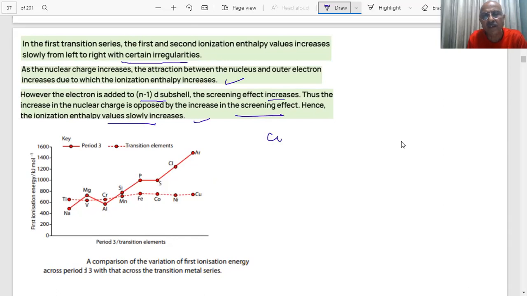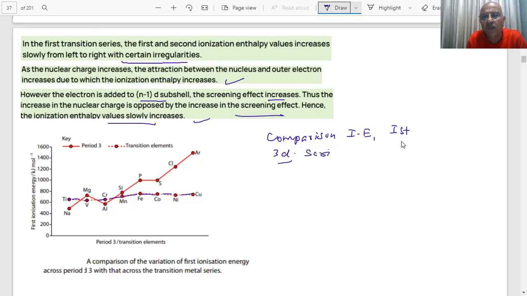And here is a comparison of the first ionization enthalpy of the transition metal series, which is 3d, starting from titanium. This is the ionization enthalpy. You see there is a slight variation, and as the atomic number increases, going from here to here, a slight increase is there because the atomic sizes are not increasing that much.